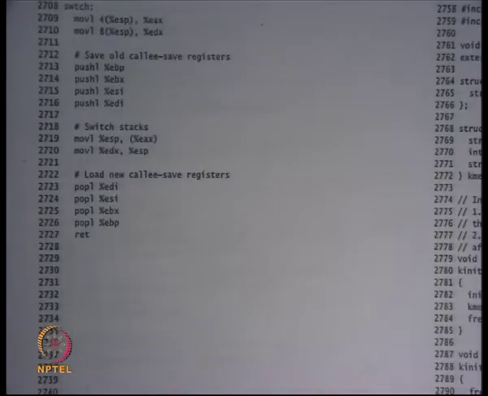Okay, so let's look at how this switch actually works. This is the first process that we are creating. P0 is the first process.